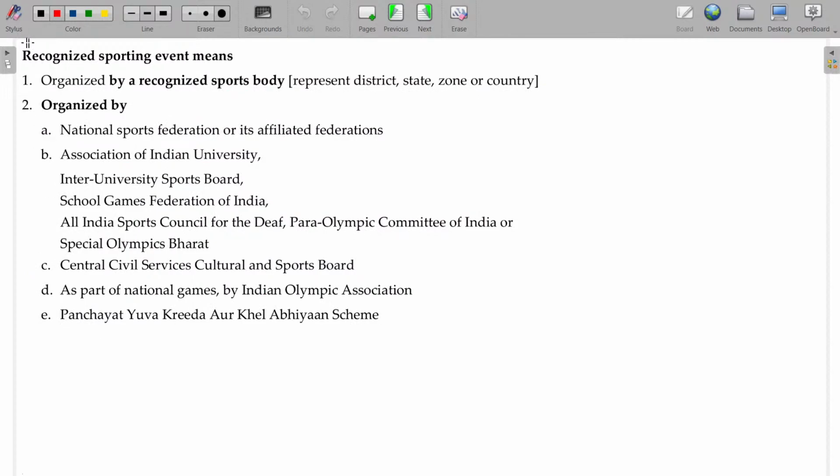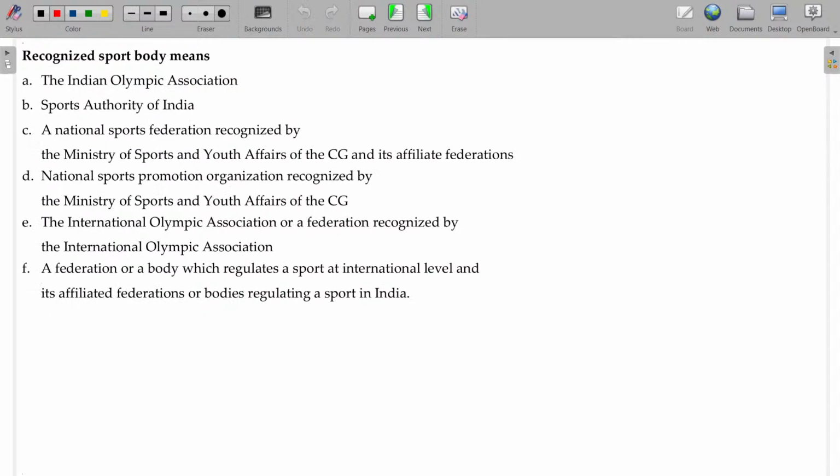Now, what is called a recognized sporting event? Anything organized by a recognized sports body will be called a recognized sporting event, not taxable. Organized by a National Sports Federation. Already we discussed that, the Panchayat Yuva Krida and all, you can recollect here. This one is also similar.